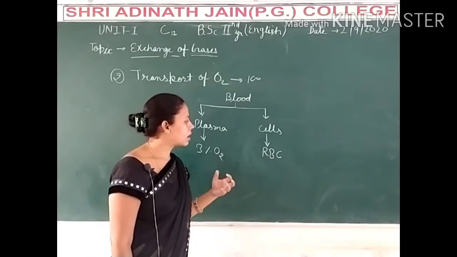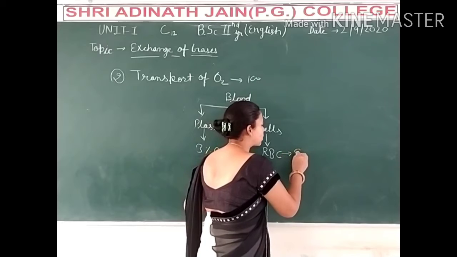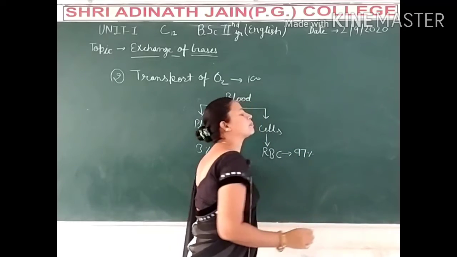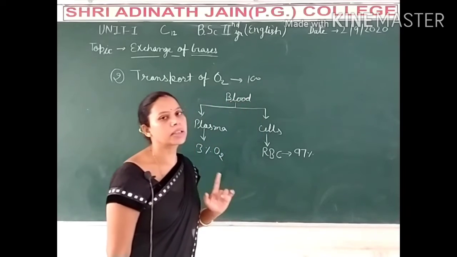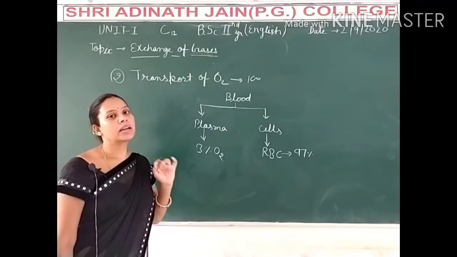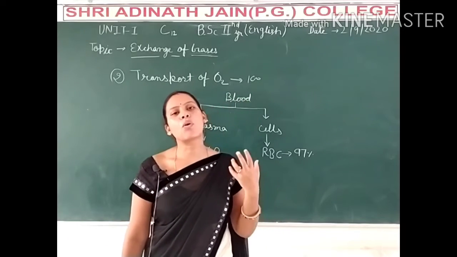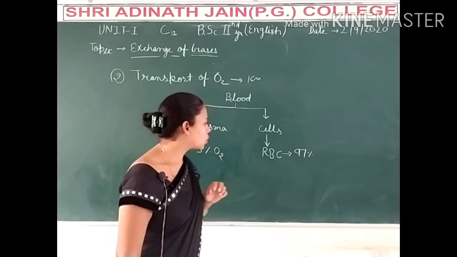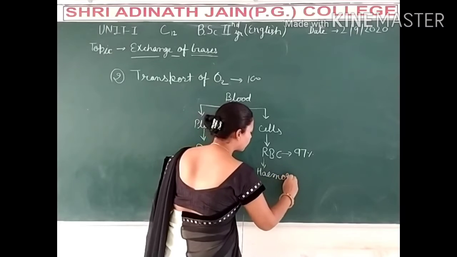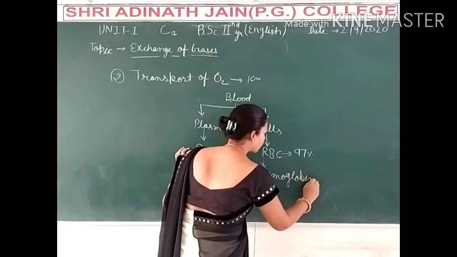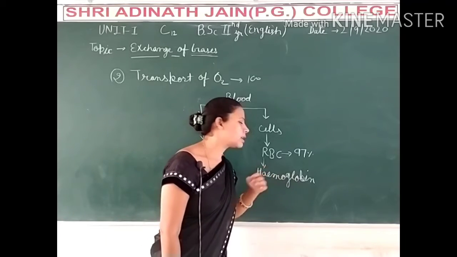The second is RBC, and approximately 97% of oxygen is transported by the RBC. In RBC, the respiratory pigment hemoglobin is there.